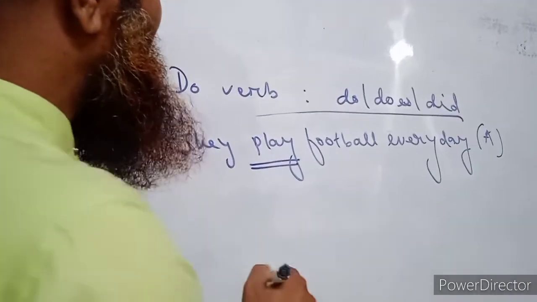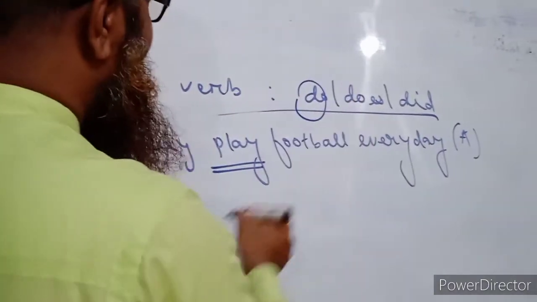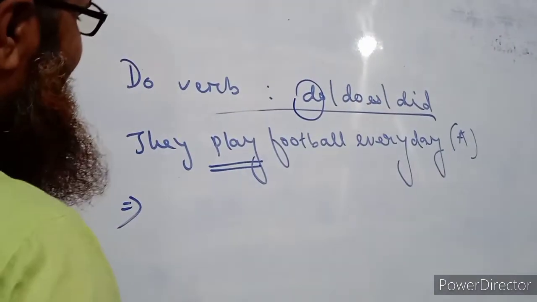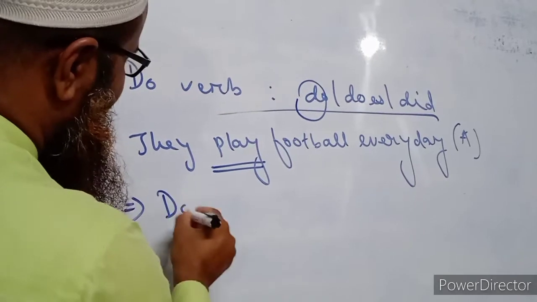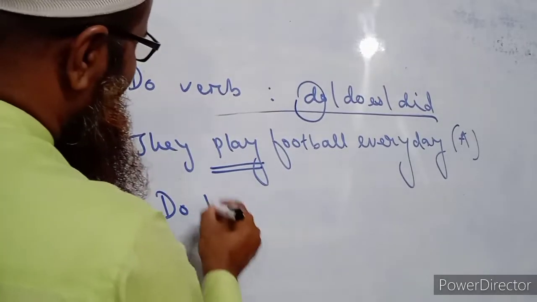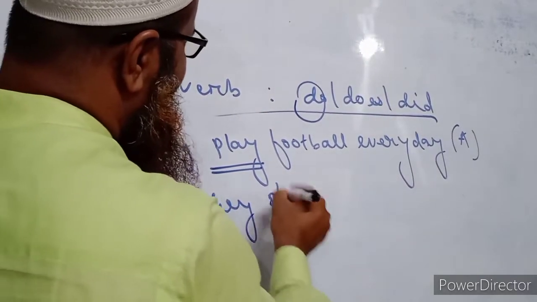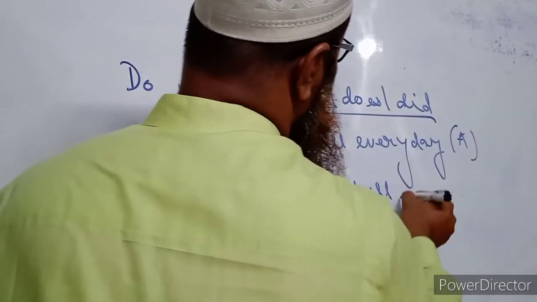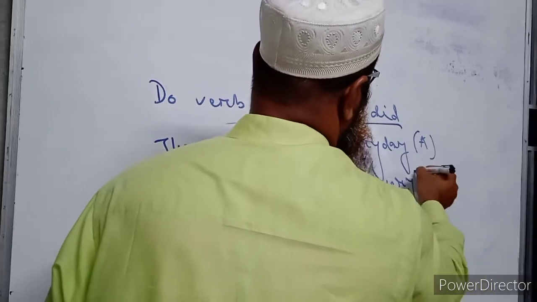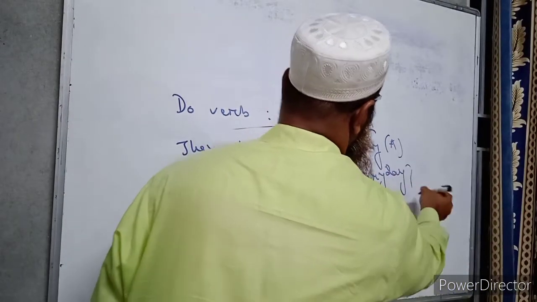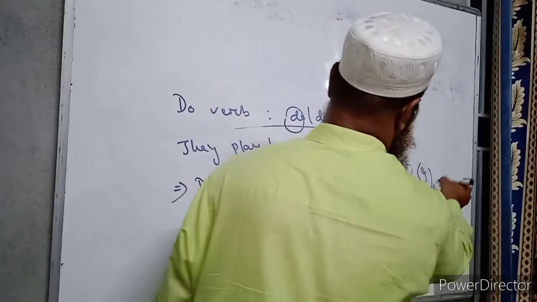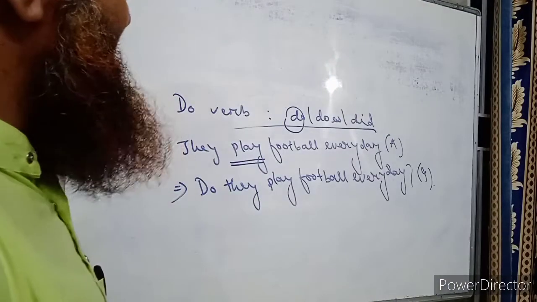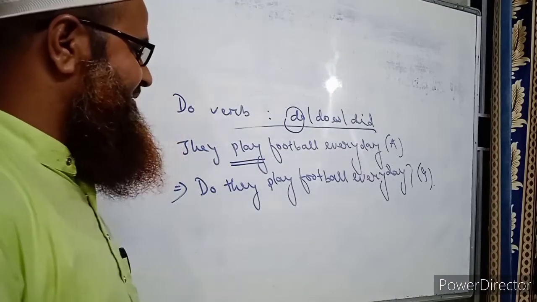So we have to take the help of do, and do should be written at the beginning of the sentence or before the subject. Do they play football every day? This will be an interrogative sentence. I have written I for interrogative sentence, A for assertive sentence.